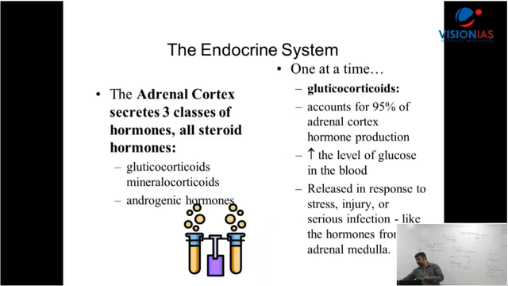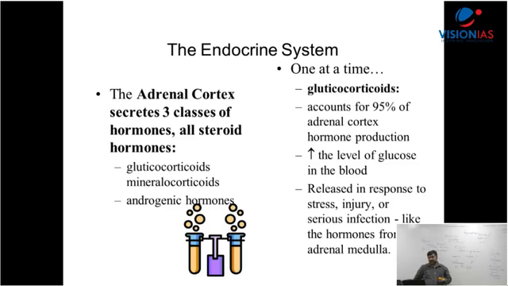Now adrenal cortex का है, ये तीन चीजें यहाँ पर, three classes of hormone, all steroid hormones: glucocorticoid, mineralocorticoid and adrenogenic hormones होता है. Glucocorticoid जो है वो help करता है 95% of the production from there. You could write there, now write there. Now I'll come to that. I'll make it more simple.